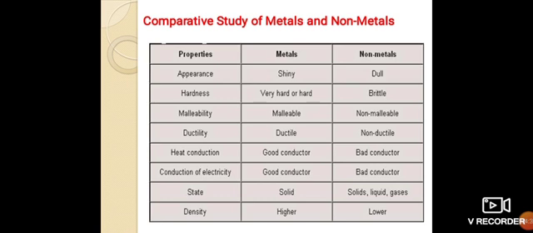Metals are good conductors of heat and non-metals are bad conductors of heat. Metals are good conductors of electricity, non-metals are bad conductors of electricity. Metals are solid in nature and non-metals are solid, liquid or gases. Metals have higher density, non-metals have lower density.